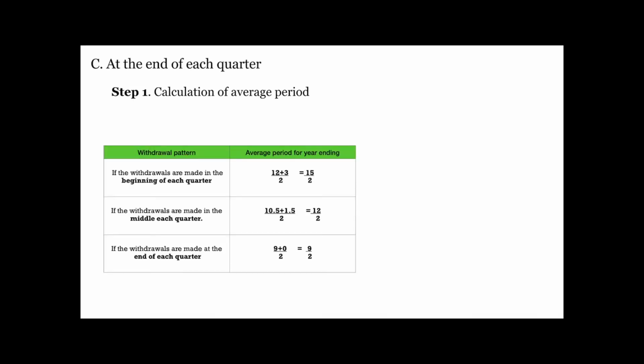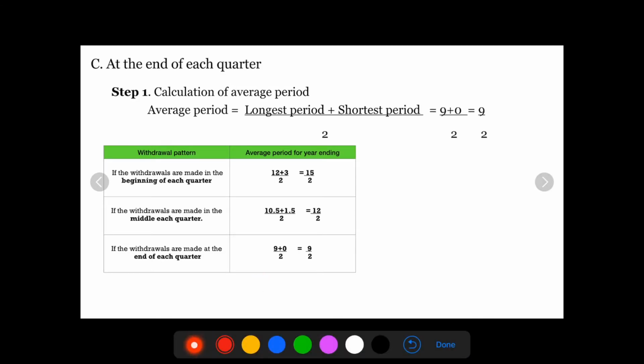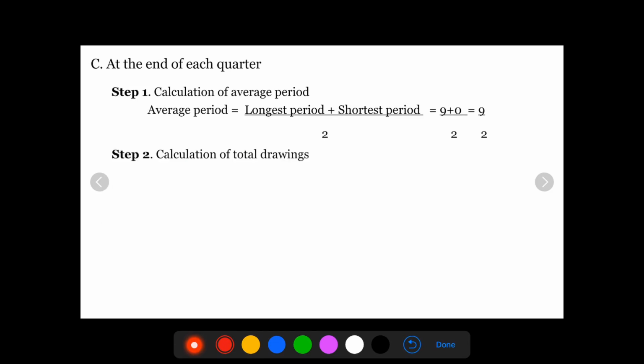Third scenario, at the end of each quarter. Step 1, calculation of average period. At the end of each quarter, we will get an average period as 9 plus 0 divided by 2 is equal to 9 by 2. Step 2, calculation of total drawings.